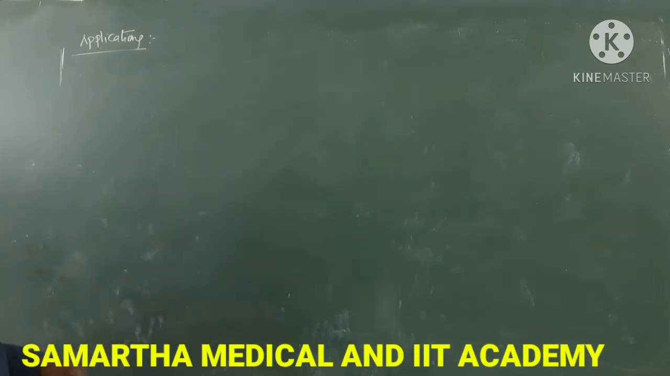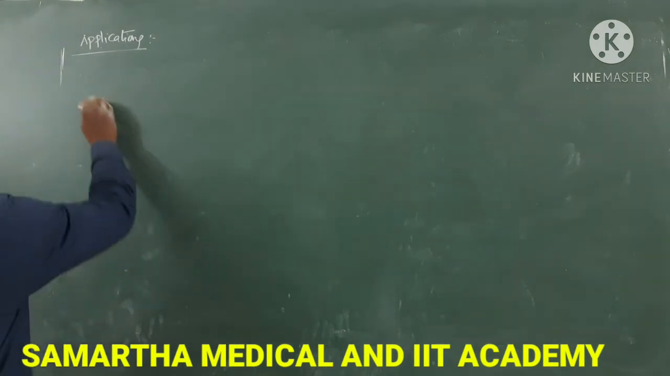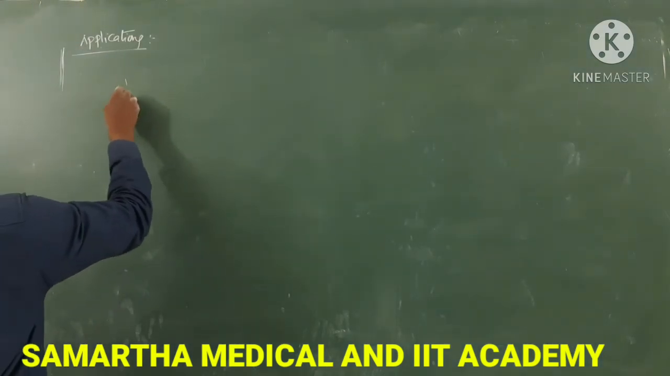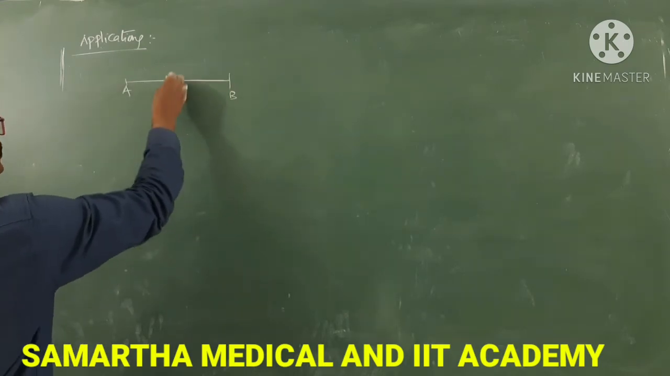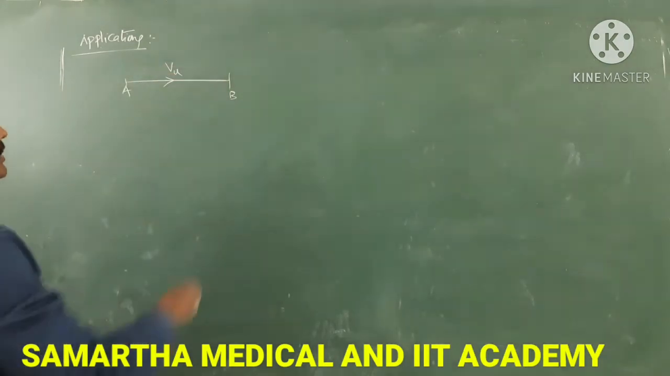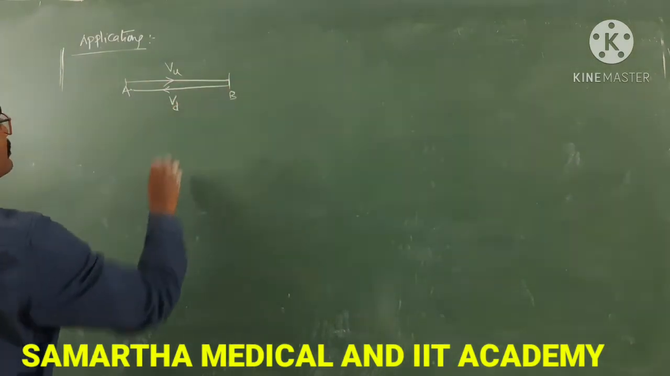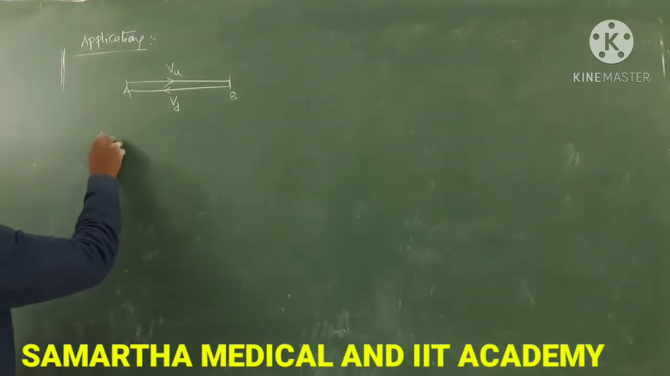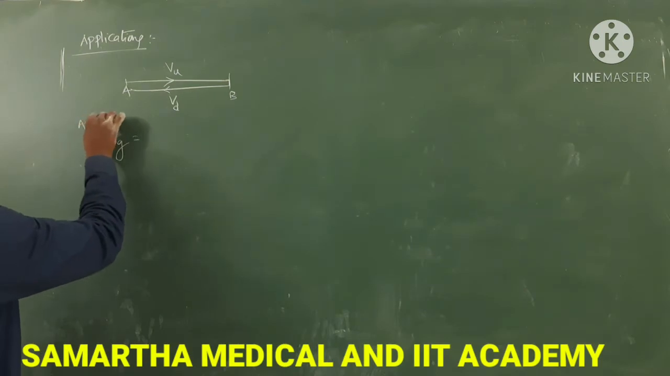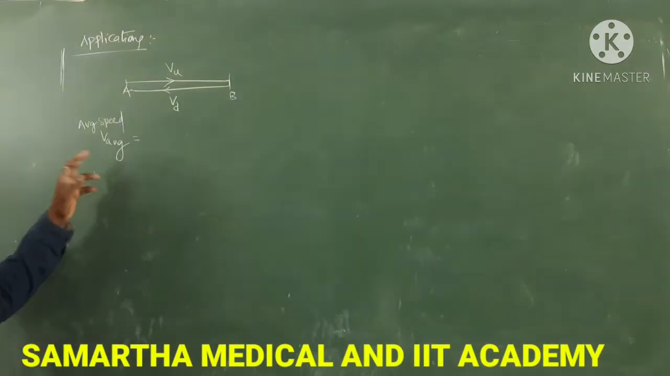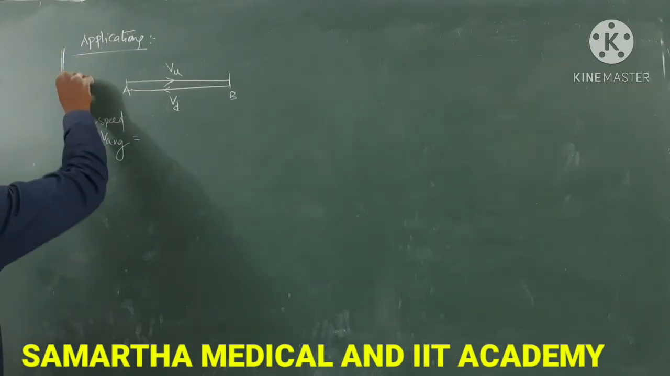One question which is asked on this topic from a previous year medical exam: a body started from A, it reaches B with a speed Vu, and after that it returns back to A with a speed Vd. Then what is the average speed? They are asking the average speed. That is what they asked, a previous year medical question.